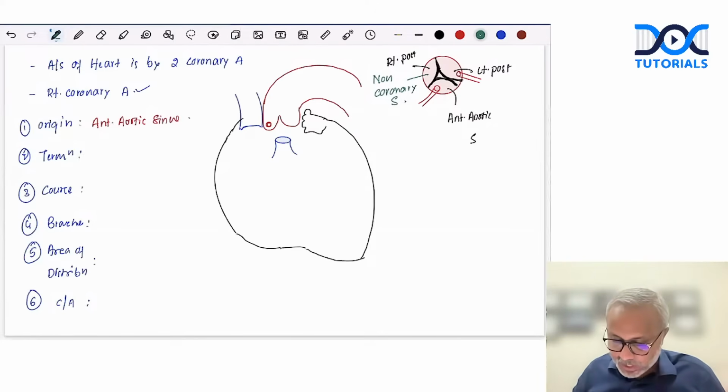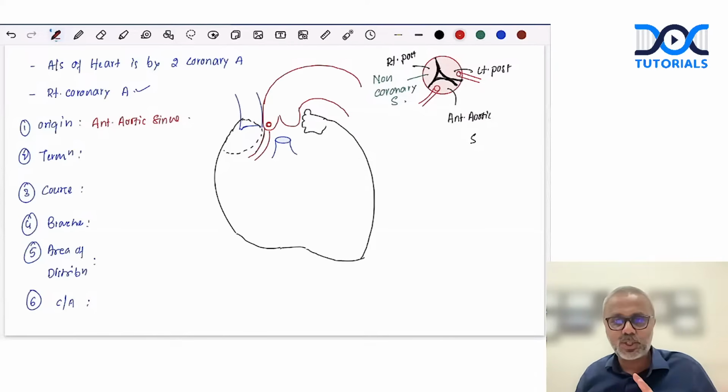Now, let's talk about the course and termination. Once the right coronary artery arises, it passes between the right auricle and the pulmonary trunk.